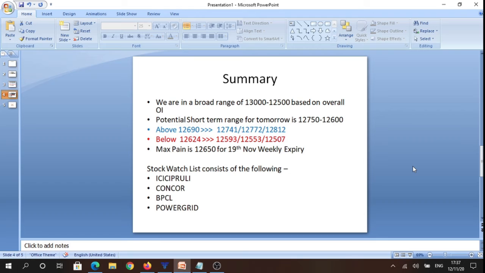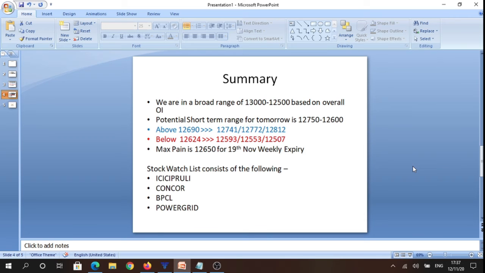Before ending this video, I'd like to summarize that we are broadly trading in a range of 13,000 to 12,500 based on the overall open interest data, and potential short-term range for tomorrow is going to be 12,750 to 12,600 level. And as today is an inside candlestick, we look for breakout in direction of today's highs or lows, which in tomorrow's context are going to be previous day highs or lows.